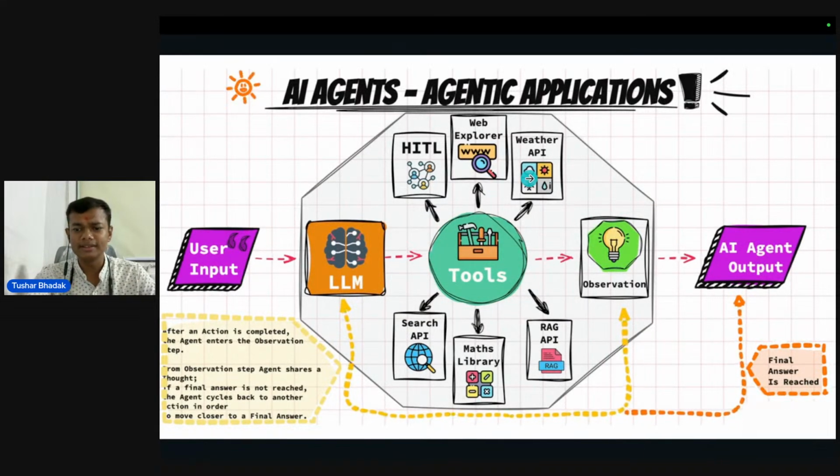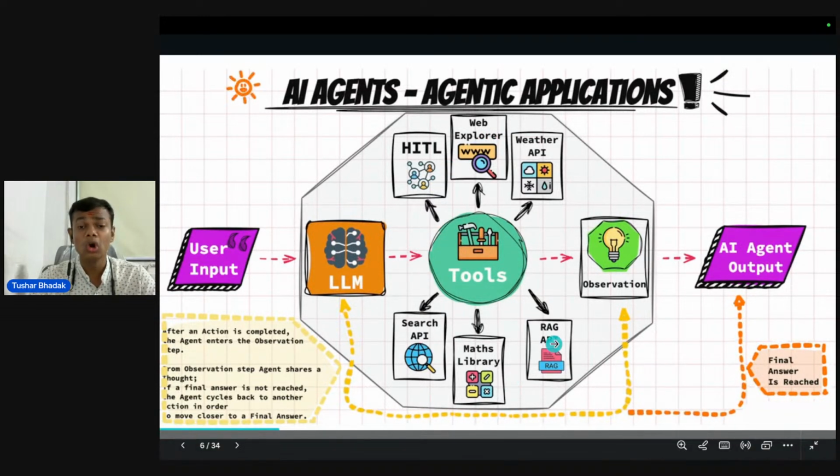Let us take the example that this is the user input. This is our LLM model, and these are the tools. You can see there can be an enormous number of tools. In this diagram, we have a weather API, a web explorer, an HITL, a search API, and a math library. We also have RAG APIs as well.